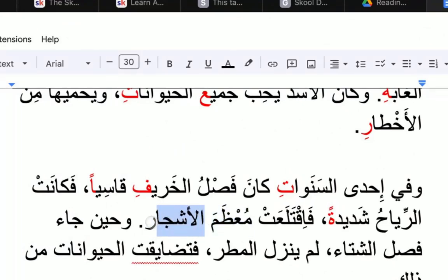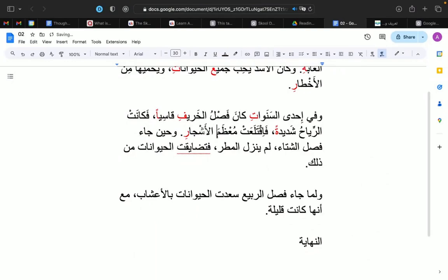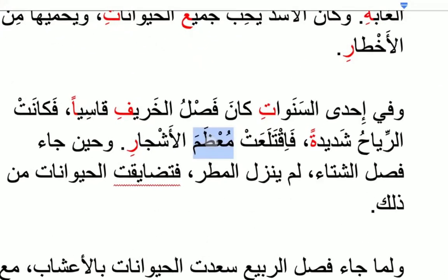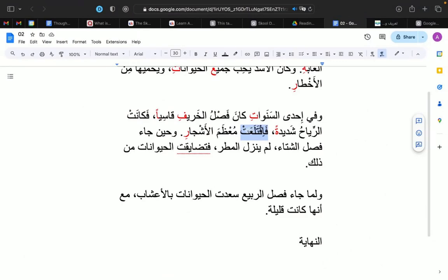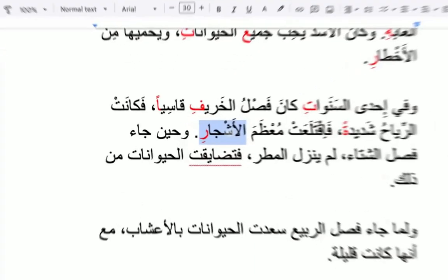Well, most of the trees, and the trees is the possessive word here. الأشجار. And this is the object. This is the original object to the verb to uproot, right? فاقتلعت, to uproot. And so it uprooted most of, so it gets the fatha rather than the tanween al-fatha because there's a possessive word after it. معظم الأشجار. So most of the trees. Most of what? Most of the trees.